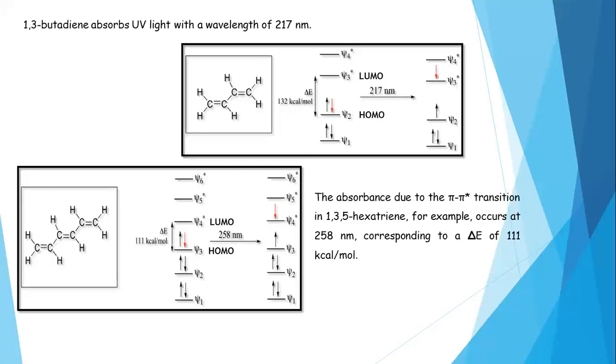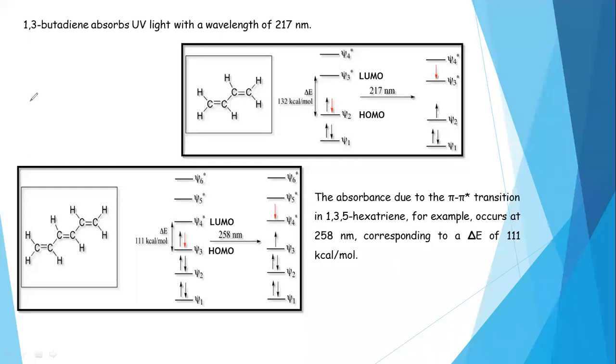Here there are three π bonds, and they are in conjugation. Generally dienes are classified into three types: isolated dienes, cumulated dienes, and conjugated dienes. Let me write the structures of these three categories.